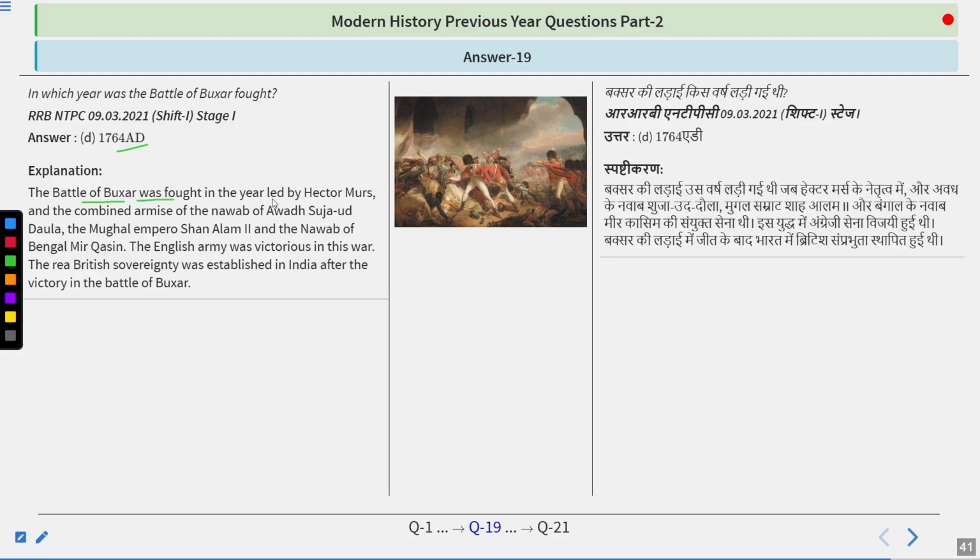The Battle of Buxar was fought in that year, led by Hector Munro, against the combined armies of the Nawab of Awadh Shuja-ud-Daula, Mughal Emperor Shah Alam II, and Nawab of Bengal Mir Qasim. The English army was victorious in this war. British sovereignty was established in India after the victory in the Battle of Buxar. So this was one of the decisive battles of that time.